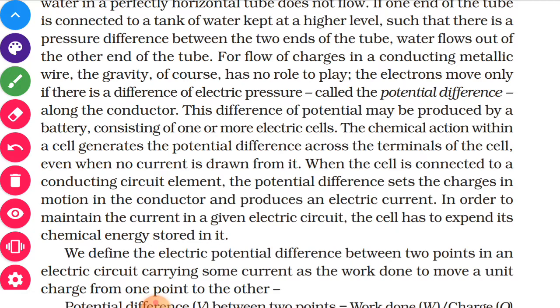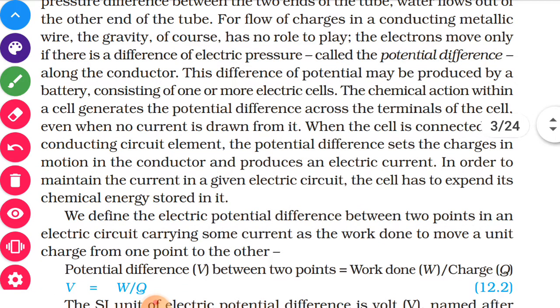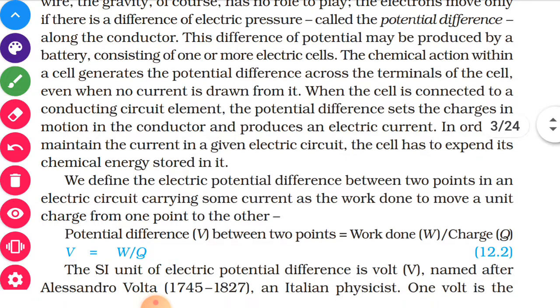When the cell is connected to a conducting circuit, then what will happen? The potential difference is produced, and the charges in the conductor will come in motion in one particular direction. Rather, they were moving in random directions, but they will start moving in one particular direction, which produces electric current.